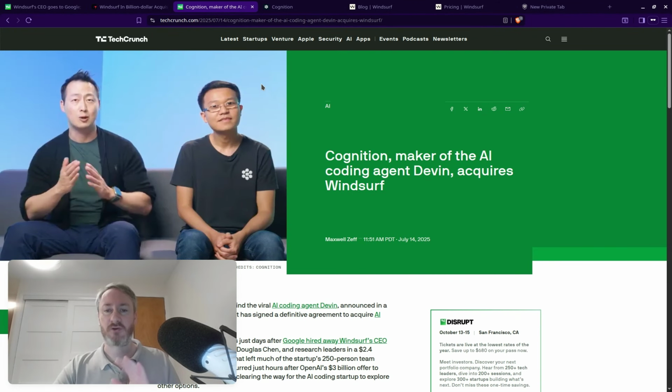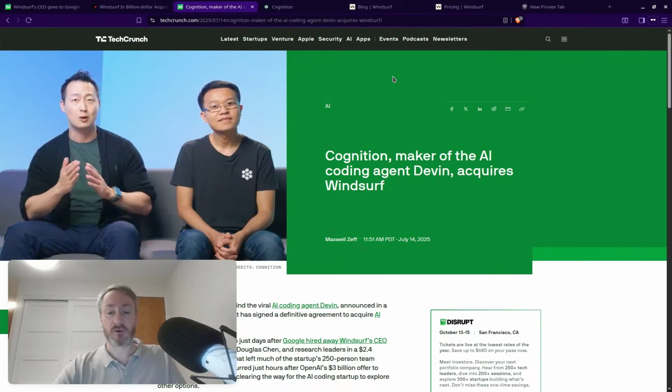The next part is to look at Cognition. So Cognition is a team that I believe are based in San Francisco. That's where their headquarters are. They're building a product called Devin. I haven't used it. I don't know how it is. You can use it for $20 a month as a starting point. That does sound quite attractive. Windsurf as a starting point has a pretty similar pricing point, as does Google's Antigravity, as does Cursor.